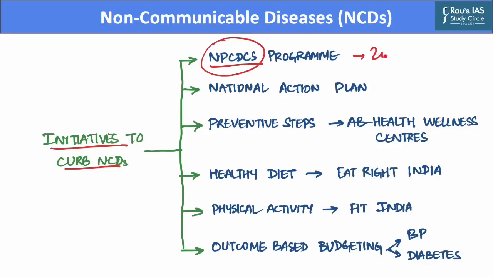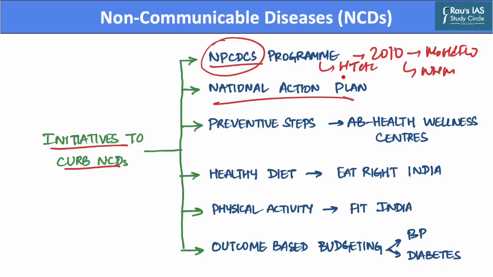And this program was launched in the year 2010 by the Ministry of Health and Family Welfare under the National Health Mission. And this program is currently being implemented to address common non-communicable diseases like cardiovascular diseases and hypertension, etc. Now, also important is the National Action Plan.